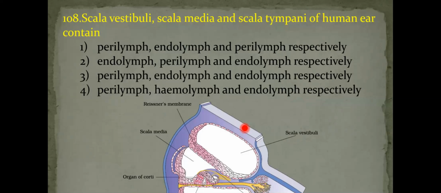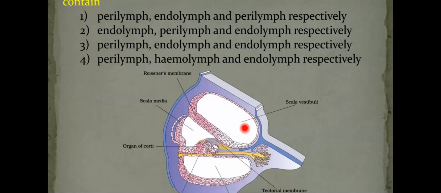The cochlea is the coiled, helically wrapped, spring-like structure. It is coiled like a spring. Internally, the cochlea is divided into three parts by two membranes. The three parts of the cochlea are: the upper portion is scala vestibuli, the middle portion is scala media, and the lower ventral portion is scala tympani.